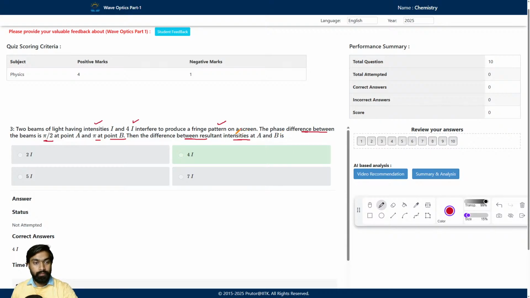Which one is correct, A, B, C or D? Please solve.